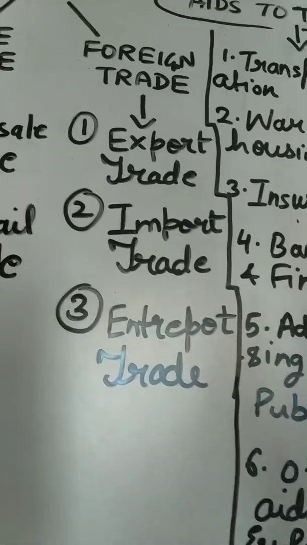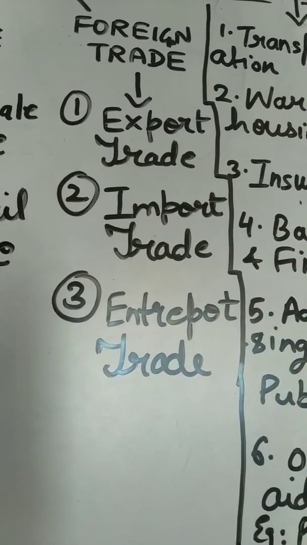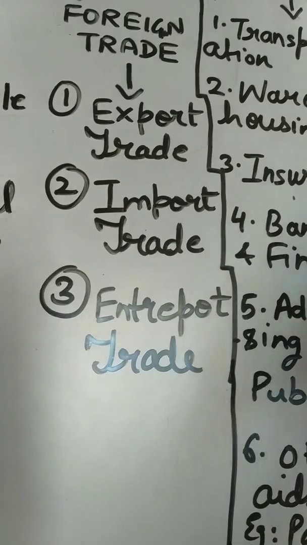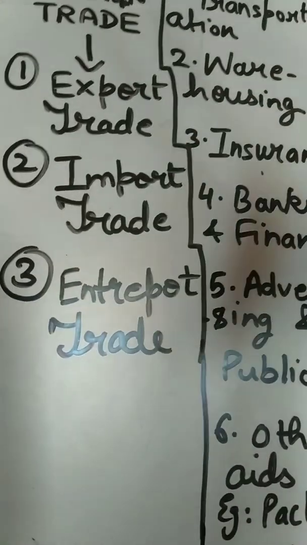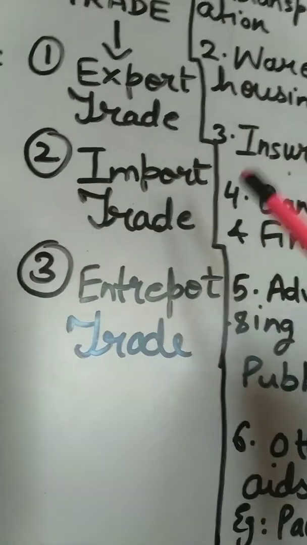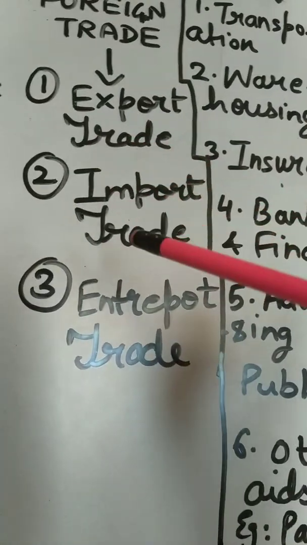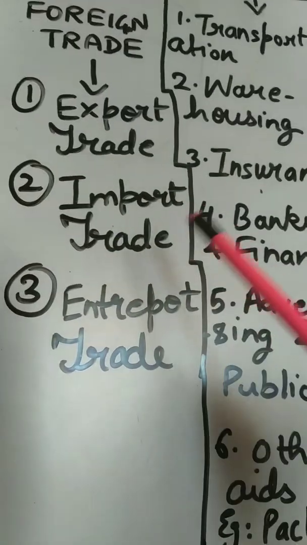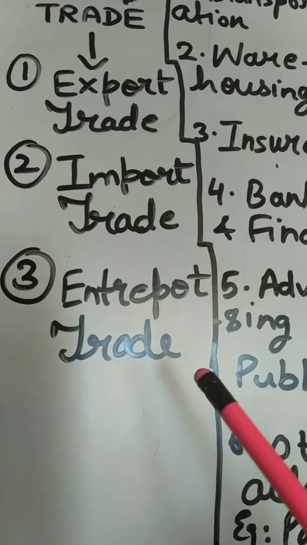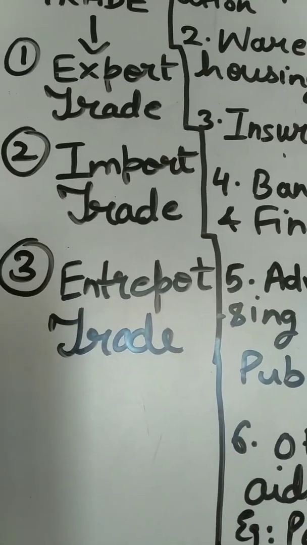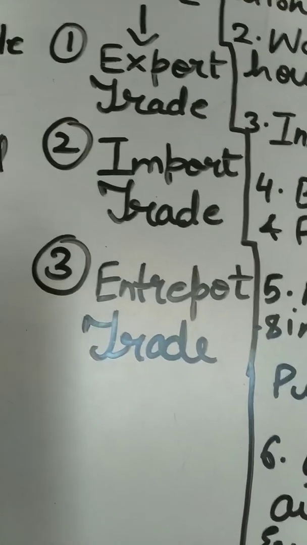In foreign trade also we have 3 different parts. First is export trade. Export means selling to some other country. So if India is selling tea to the US, then that is export trade. Import trade means purchasing from another country. Like India is importing oil from Iran, that is import trade. Entrepot trade means when one country buys from another country to sell it to some other country, that is known as entrepot trade.